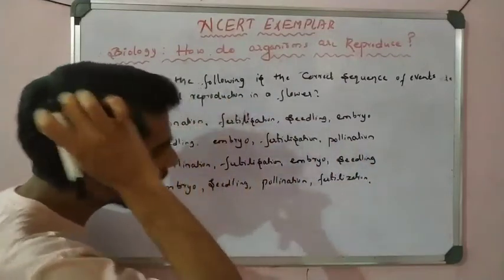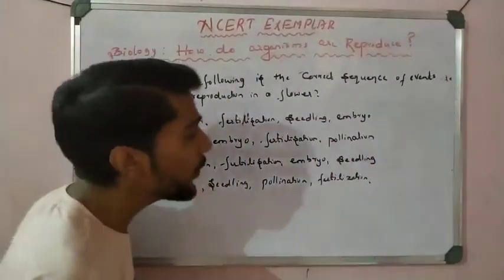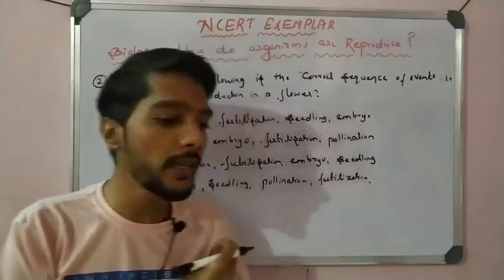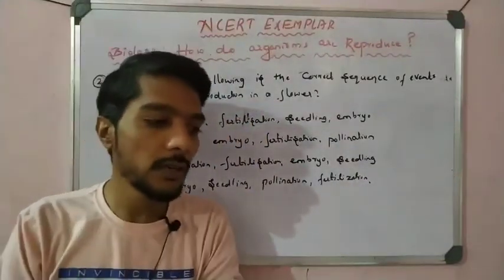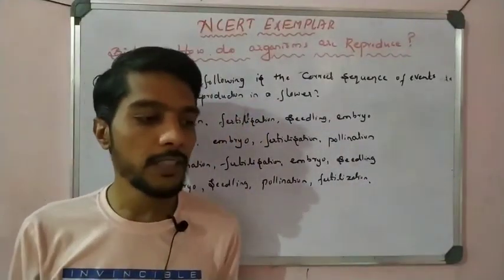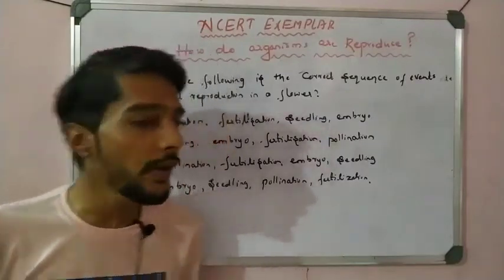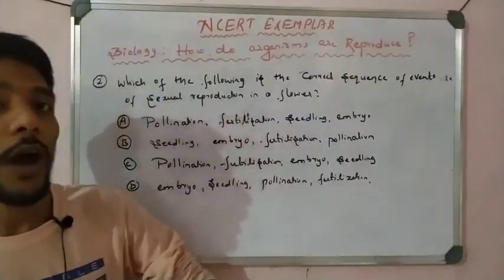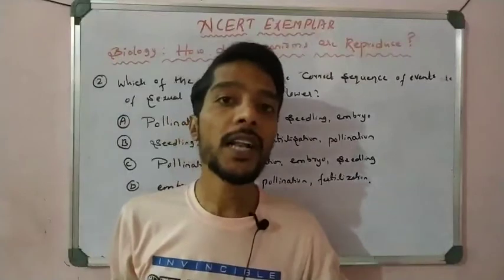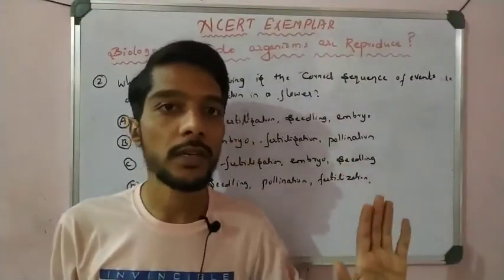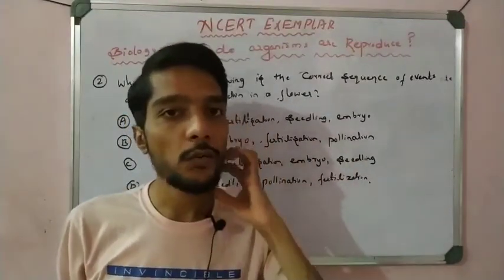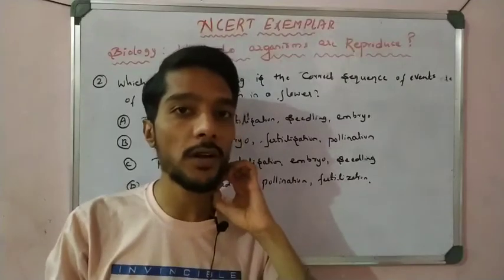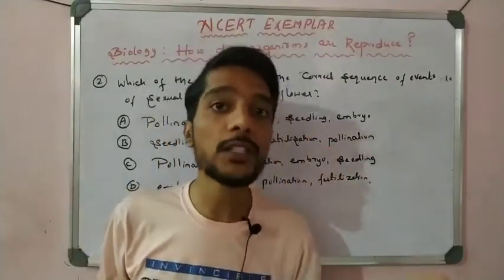Okay, so see which is the correct. So now we know about sexual reproduction, the correct sequence in a flower, right? So what happened here? First, the flower makes fertilization, self or cross, depending on the flower. Okay, there pollination is important. There are two types of pollination: one is self pollination and one is cross pollination.